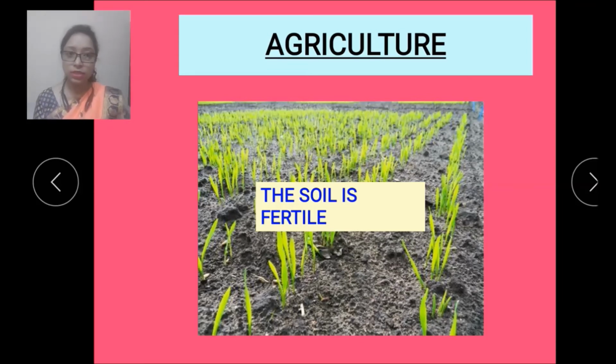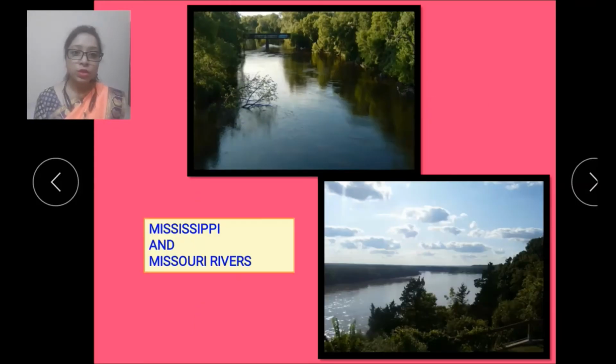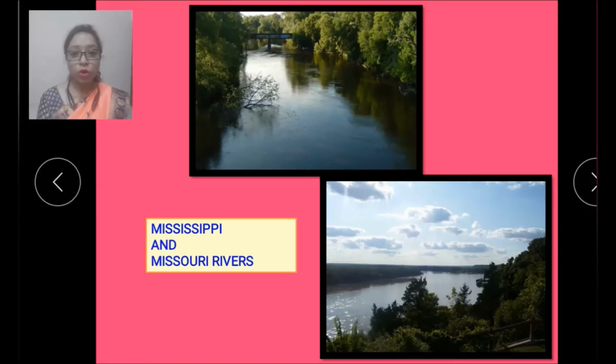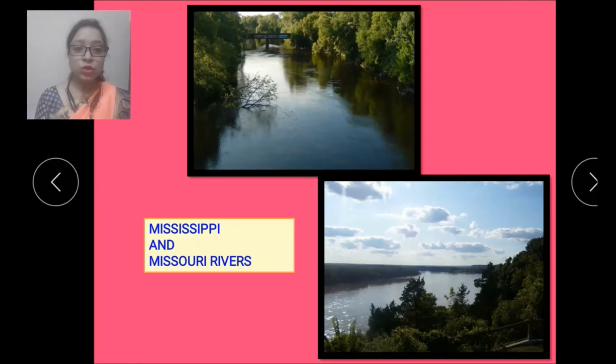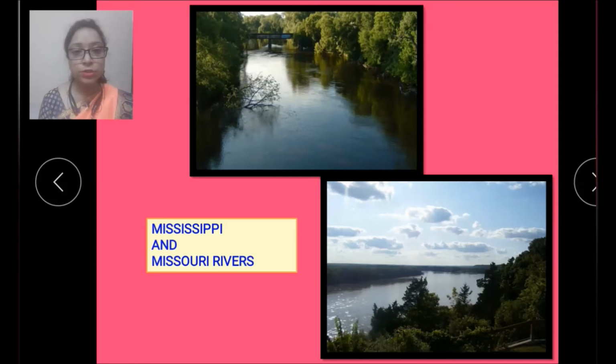Now let's see next, children. Here two rivers are given, that is Mississippi and Missouri rivers. Water is available in plenty over here because it has the Mississippi and Missouri rivers. So what is the use of the Missouri and Mississippi river over here? This area gets water from the Mississippi and Missouri river and their tributaries.